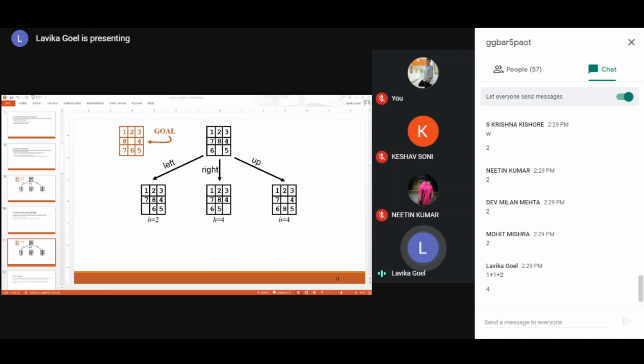Okay, so that gives you a local perception, or you can say you are basically selecting the locally best solution. But after some moves, you don't know how many moves would actually be required after that state to go to the goal state, right?